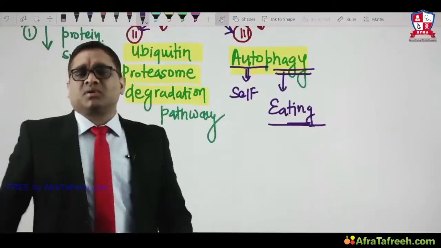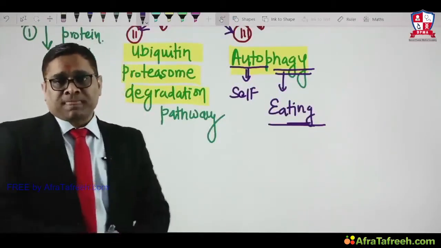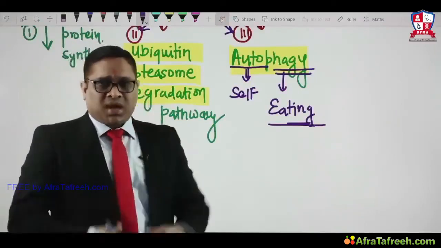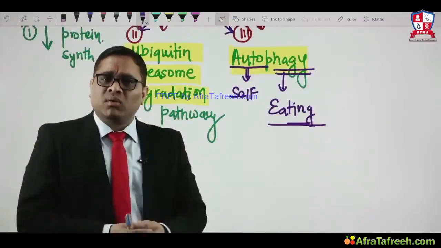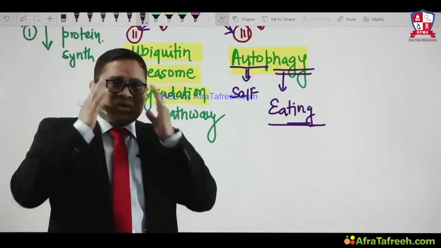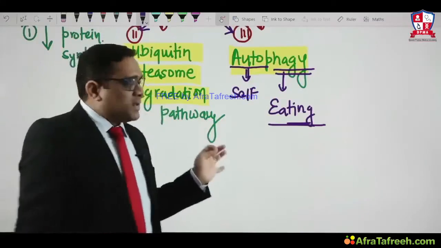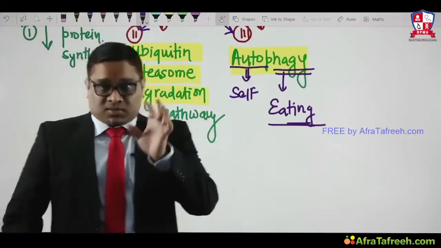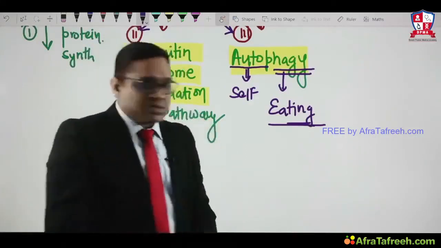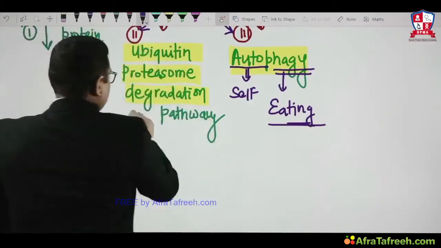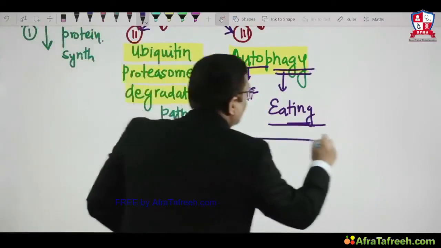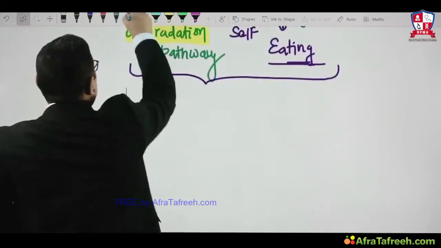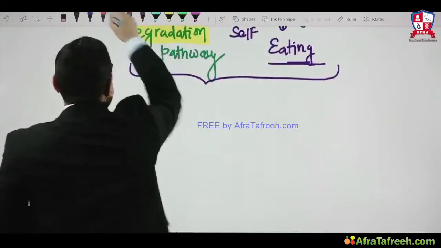This autophagy is one of the mechanisms responsible for atrophy: decreased protein synthesis, the ubiquitin proteasome degradation pathway, and autophagy. I said both are interconnected to each other. How are they interconnected? These two pathways are intracellular protein degradation pathways. So here the concept starts. What are these two, and how are these two pathways interconnected to each other?